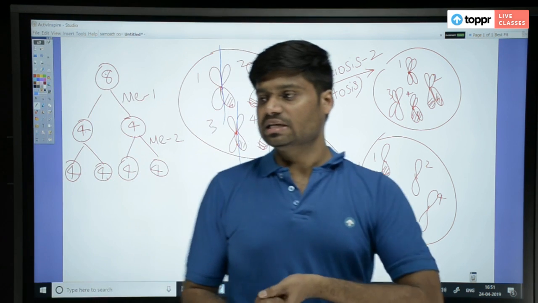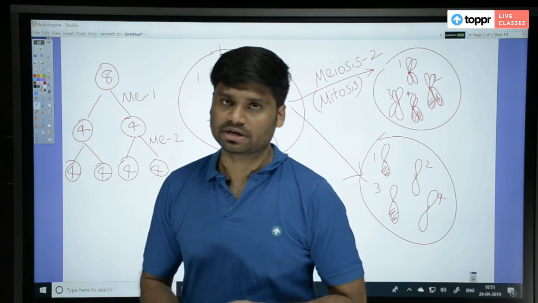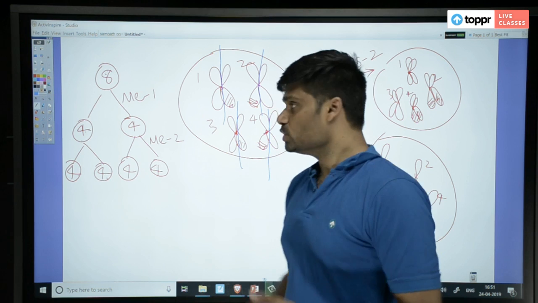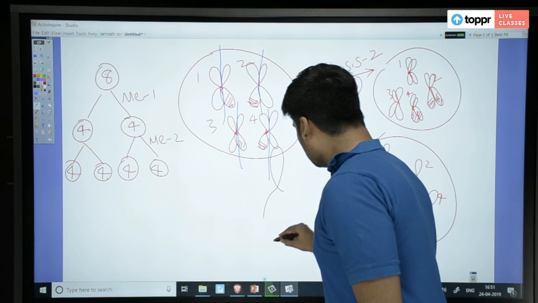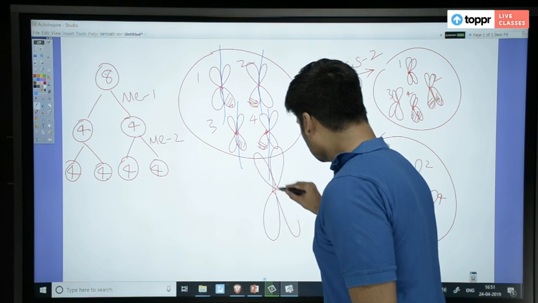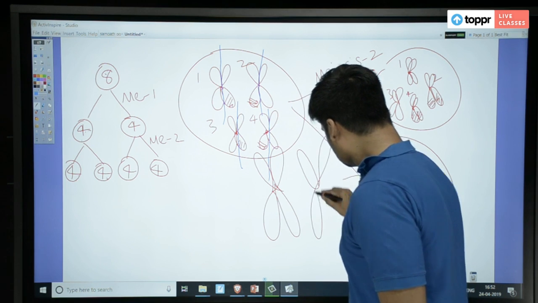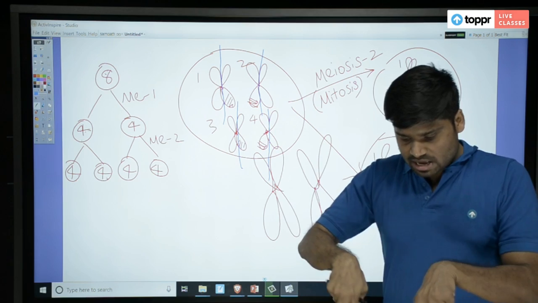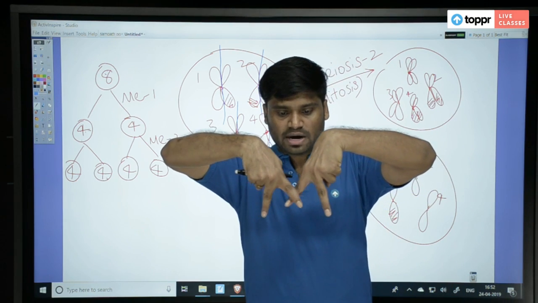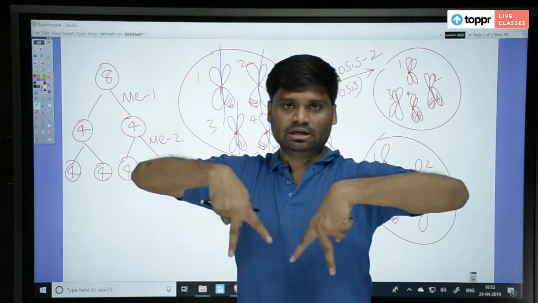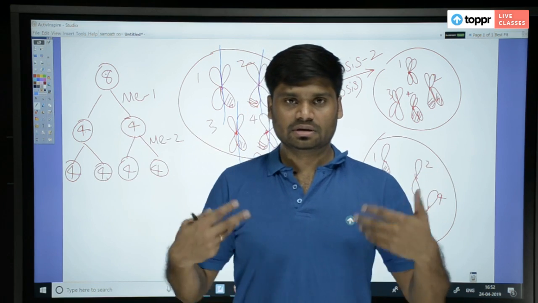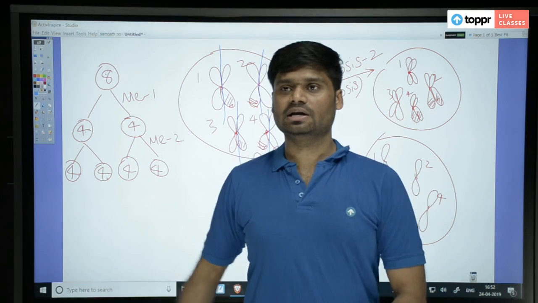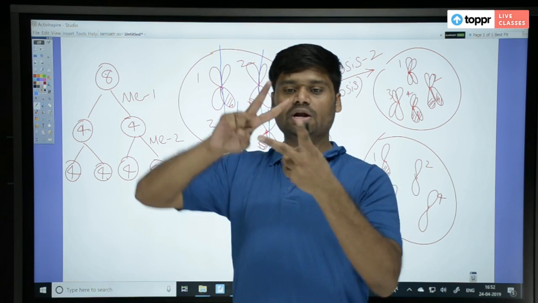Someone asked, is there any crossing over in the sister chromatids? No. Only among the non-sister chromatids there will be crossing over. And also, the chromosomes generally we draw side by side like this, no? Okay, like this. And we will show that these 2 chromatids are crossing over. They don't stand side by side. They are not performing a theater in front of you on the stage. So it's not like let me stand here and we will cross over. No, they stand one upon the other like this.